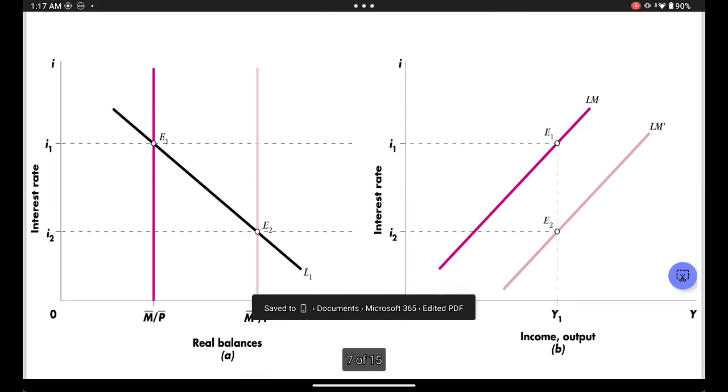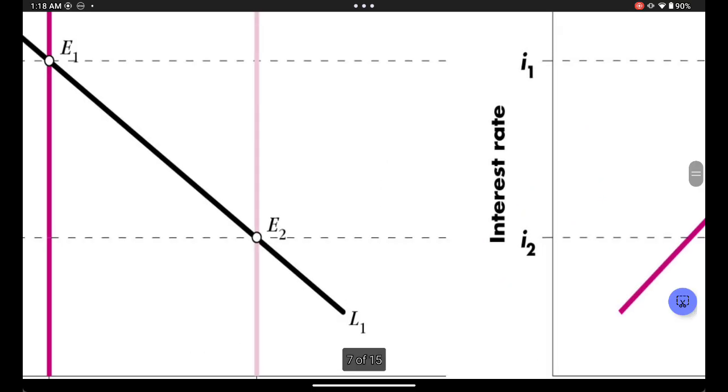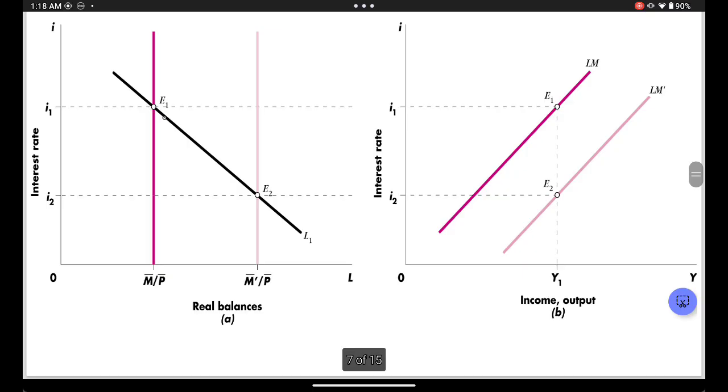Okay, so let's see what happens when the Allen curve shifts. What shifts the Allen curve? When someone increases the supply of money. Who? The central bank, SARB, the South African Reserve Bank. When they increase the supply of money, the supply curve shifts to the right. We're assuming it's completely vertical. So we're going to be in a new equilibrium. E1 is going to come down to E2. How? Your interest rate is going to drop.